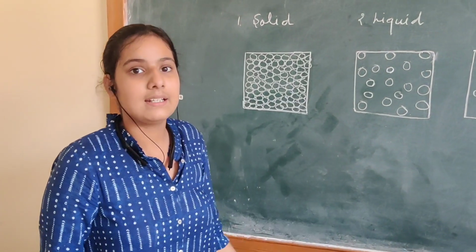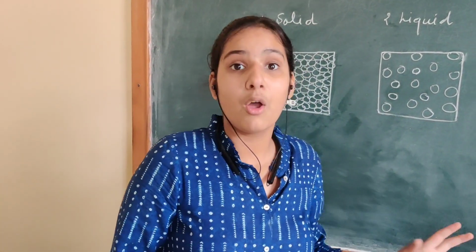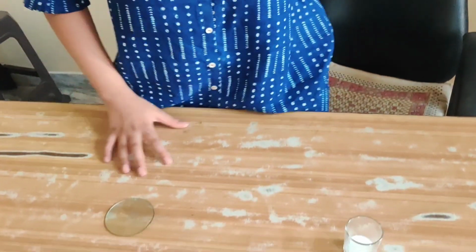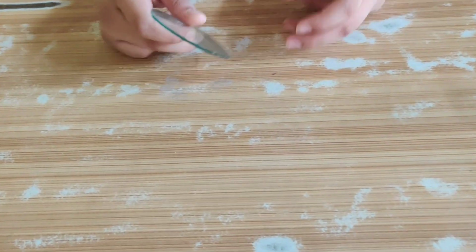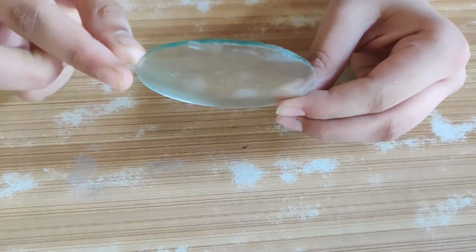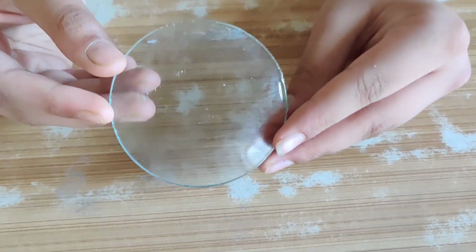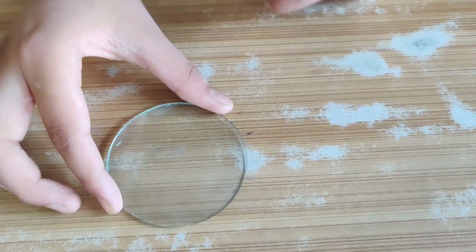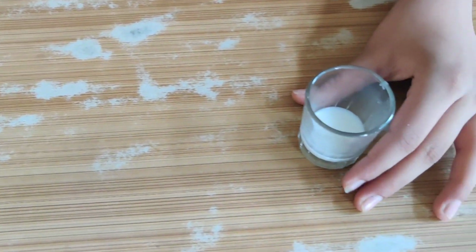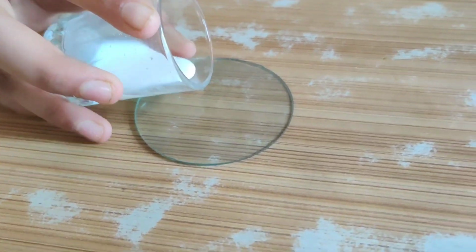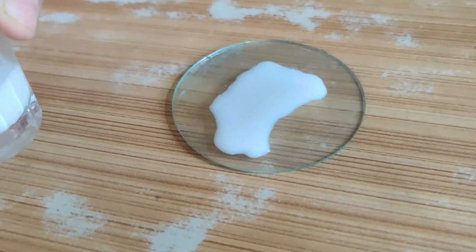We will understand this property by an activity. So let's do the activity. There is a solid. You can see it has a specific shape. Why? Because the particles of solid are closely packed and it cannot flow. But there is a liquid, and when we put a drop of liquid on the solid, it flows.